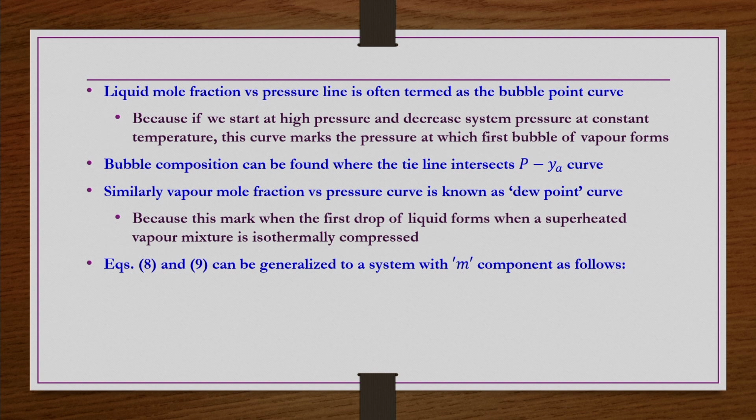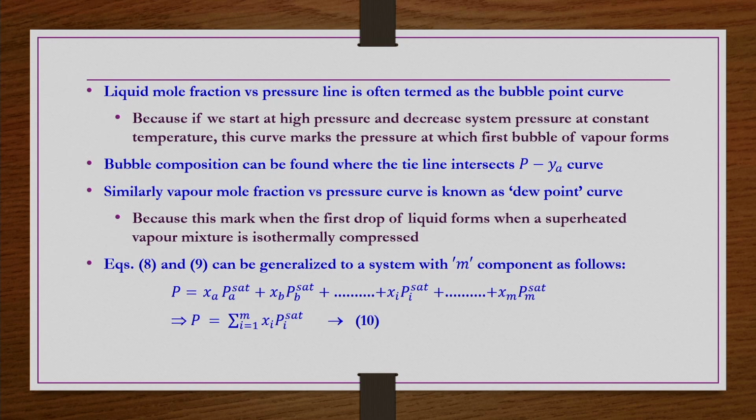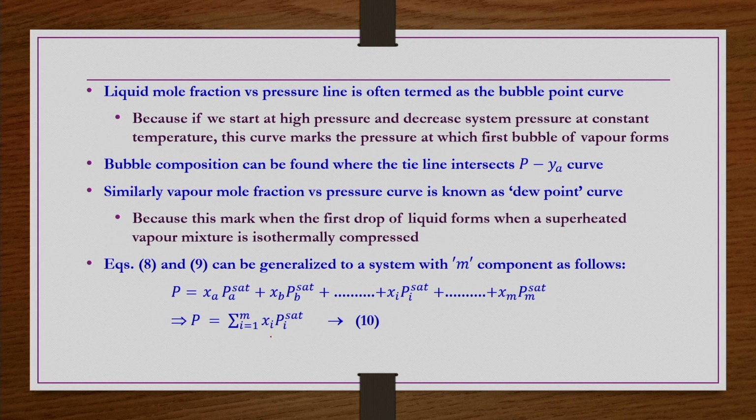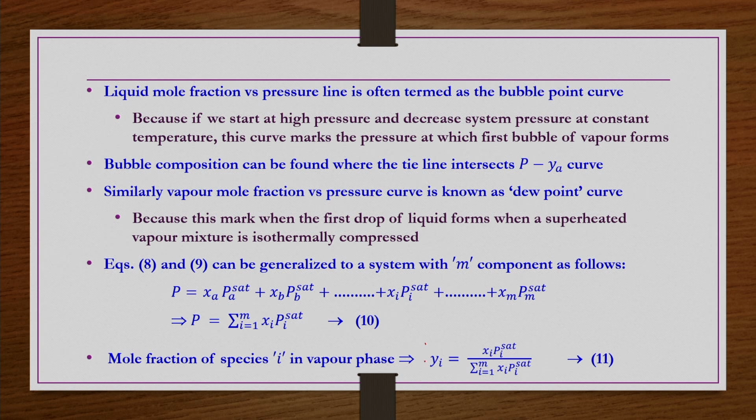Equations 8 and 9 can be generalized to a system with m components as follows: P equals the sum of xi Pi sat, i equals 1 to m. This is given as a note, as I already explained all these points in the Pxy curve diagram itself. If you know the relation between xi and P for m components, then you can also find yi for those m components by using yi equals xi Pi sat divided by the sum of xi Pi sat.